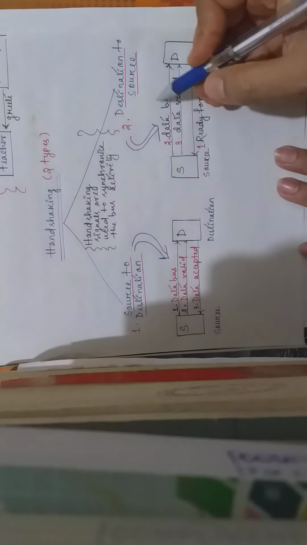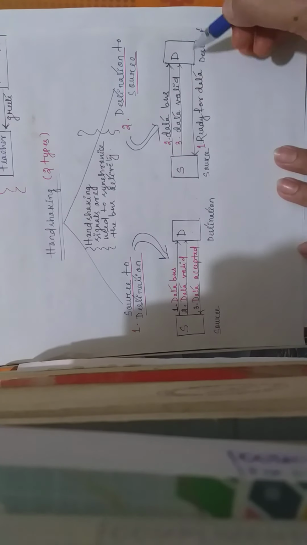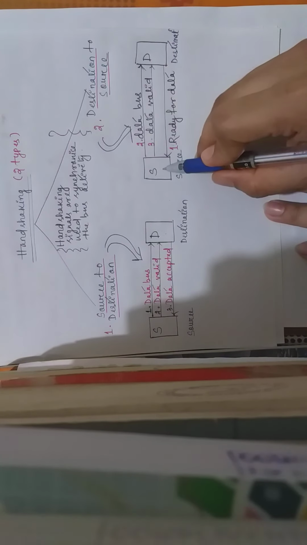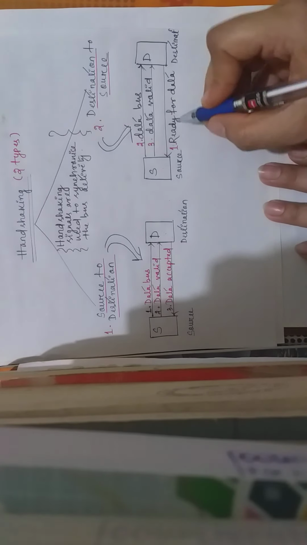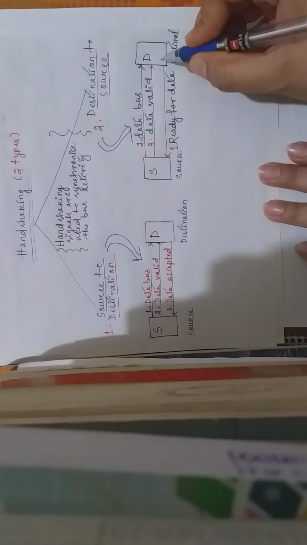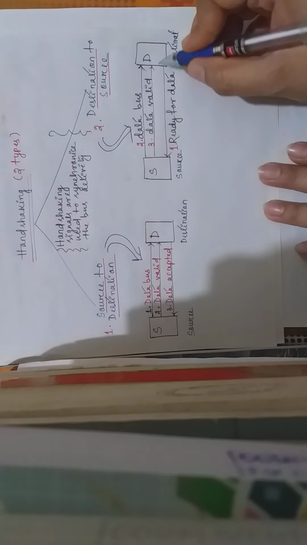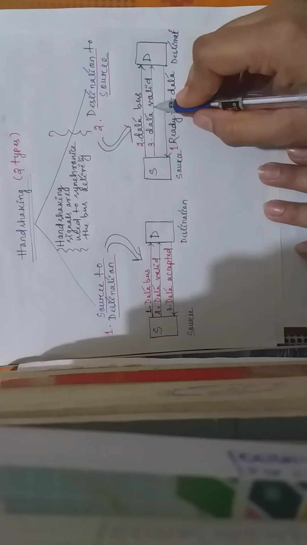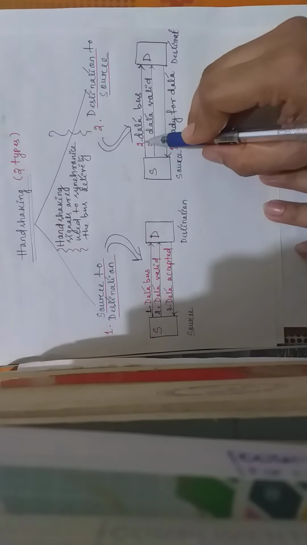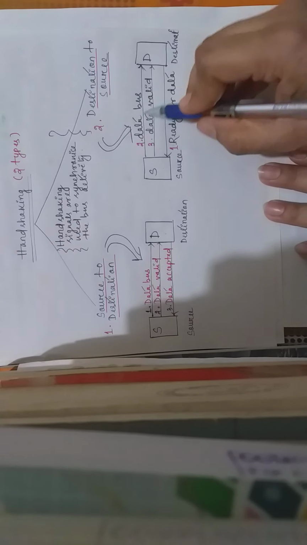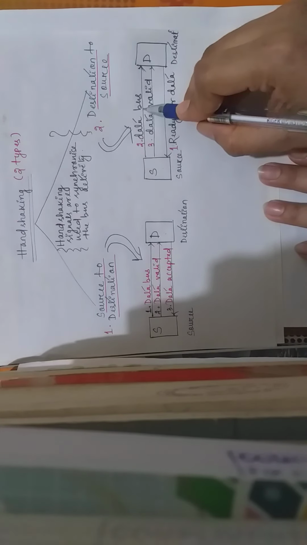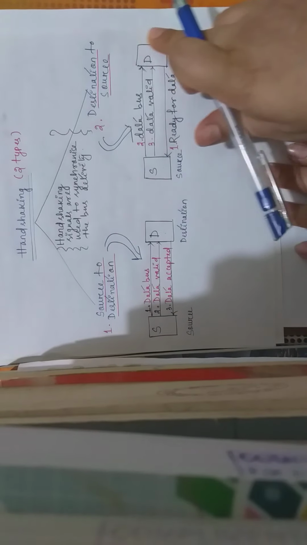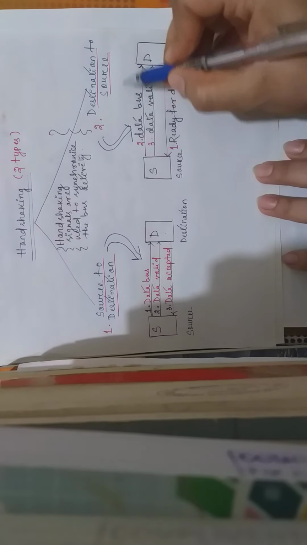And the second type is destination to source. What happens? First, the destination sends an acknowledgement to the sender. Yes sender, I am ready for new data. As I have finished the first data, you can send me the new or second data. In the second process, the sender sends valid data along the data bus to the destination, and this scenario is known as destination to source. This mechanism is known as handshaking asynchronous data transfer.